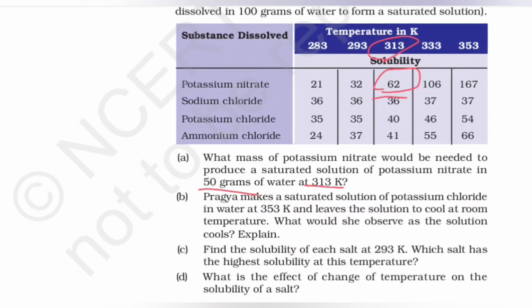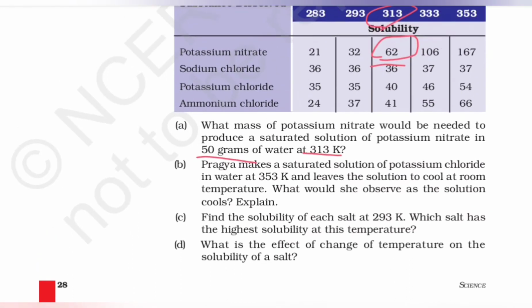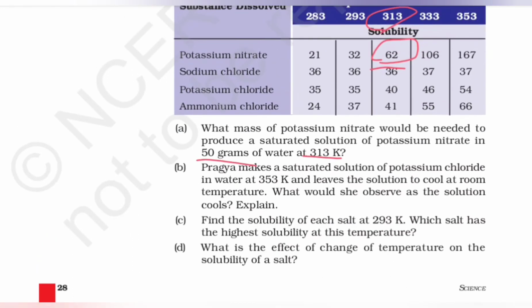And thus the second question is, Pragya makes a saturated solution of potassium chloride in water at 353 K and leaves the solution to cool at room temperature. What would she observe as the solution cools?